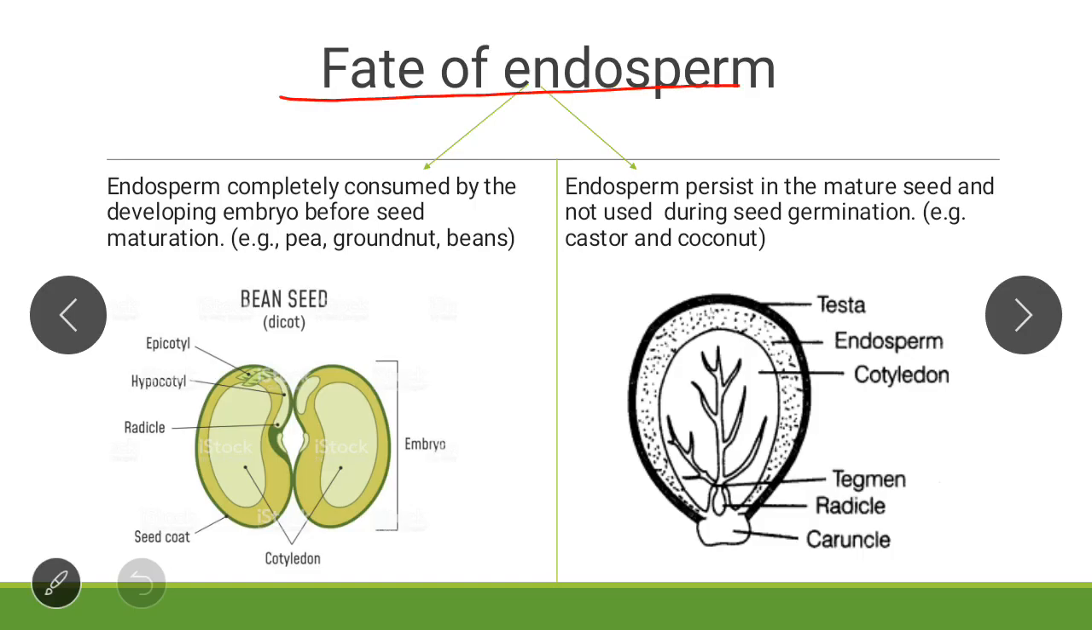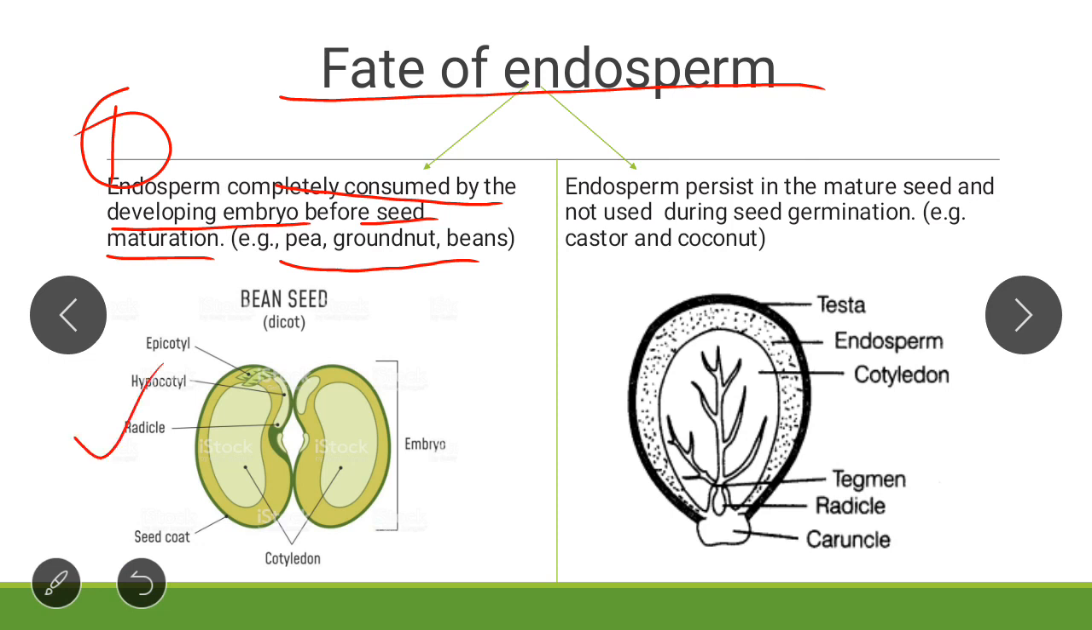Fate of endosperm. We know that endosperm is required for the growth of the developing embryo. This endosperm may either be consumed during the growth of the embryo or it may remain in the seed. There is one case in which endosperm is completely consumed by the developing embryo before seed maturation. When the seed matures, during the development of the embryo, this endosperm is completely consumed. Examples are pea, groundnut and beans. See here, endosperm is not present in the seed.